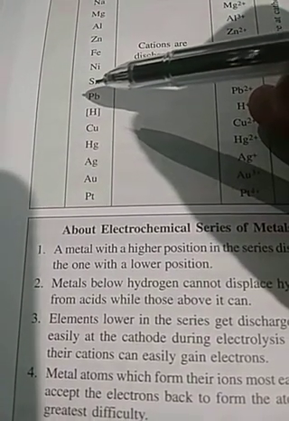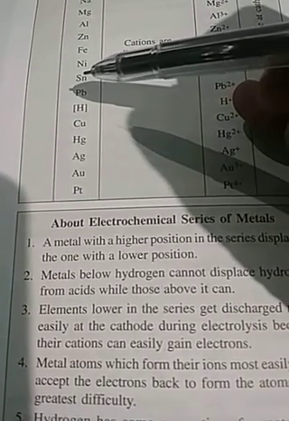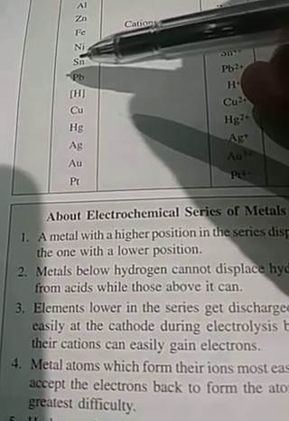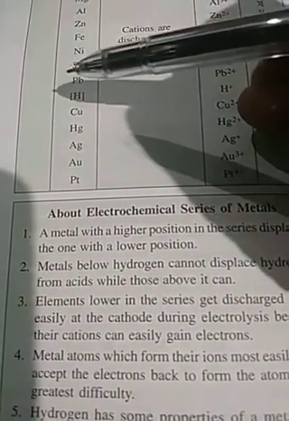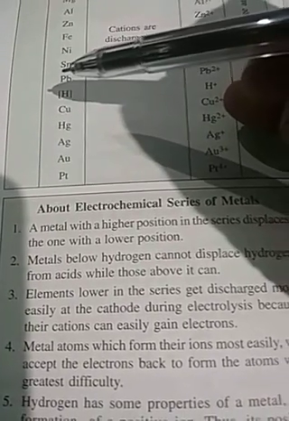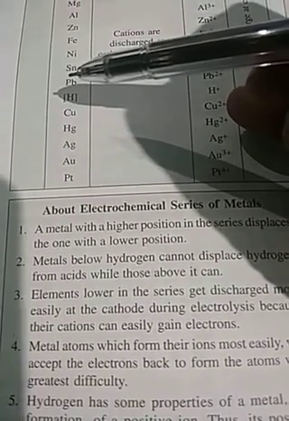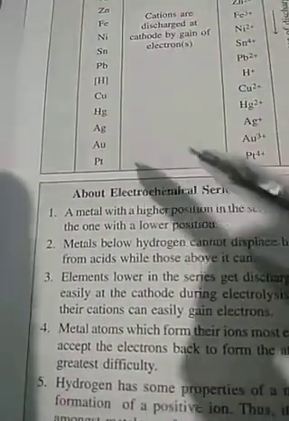We had studied displacement reaction. What is displacement reaction? A chemical reaction in which the more reactive metal replaces the less reactive element.